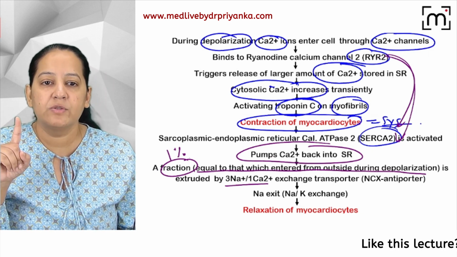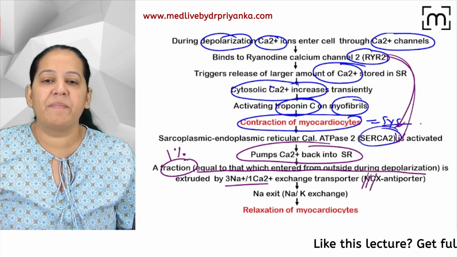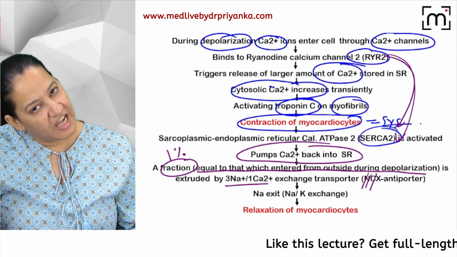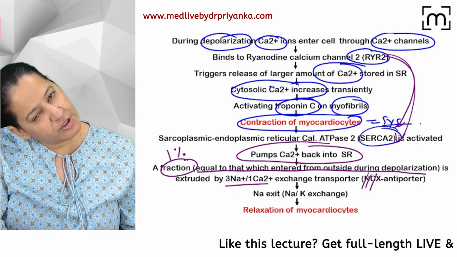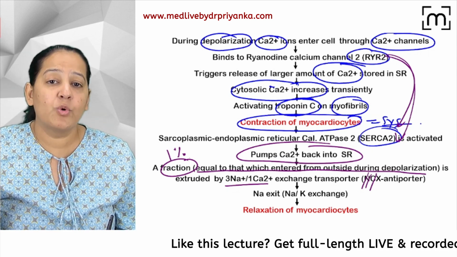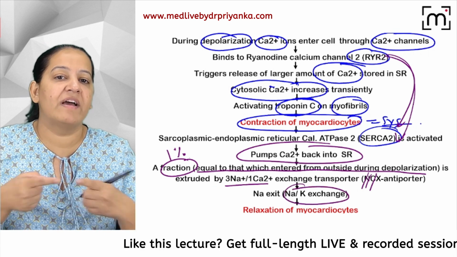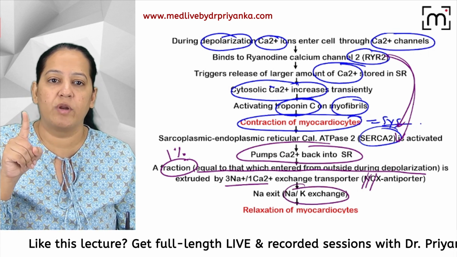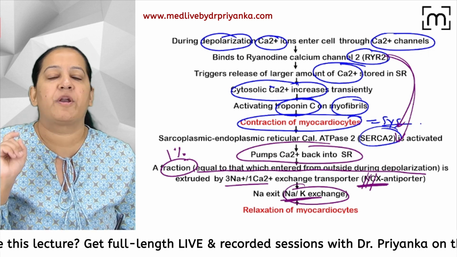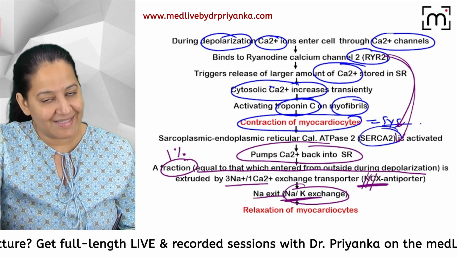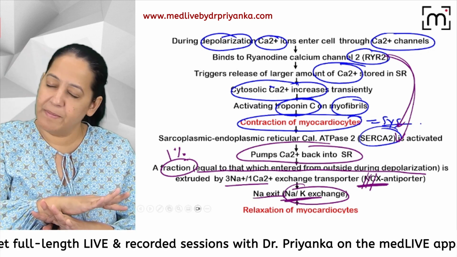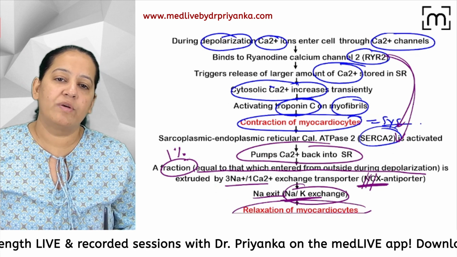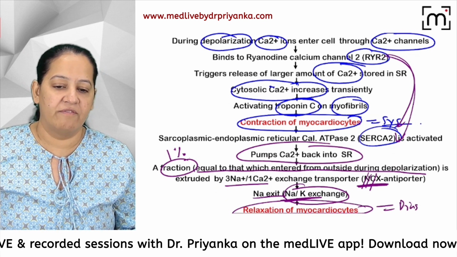Sodium will come. This is known as the sodium calcium exchanger. It will take the 1% calcium out, and in exchange of that, it will take the sodium. But how will we manage the sodium? We will manage the sodium via the sodium potassium exchanger. We have another exchanger, sodium potassium. This is the sodium calcium exchanger, and this is the sodium potassium exchanger. So sodium will exit and potassium will come. So 100% calcium is relieved, and this is how diastole will occur.